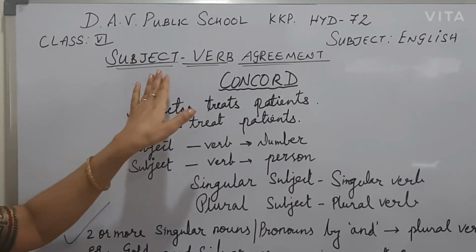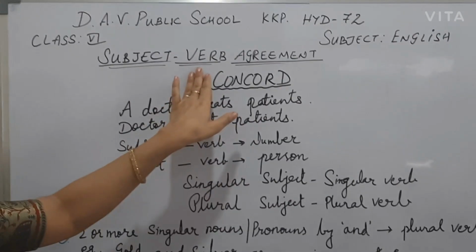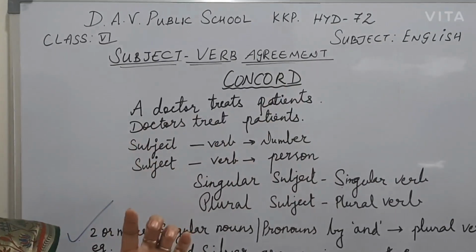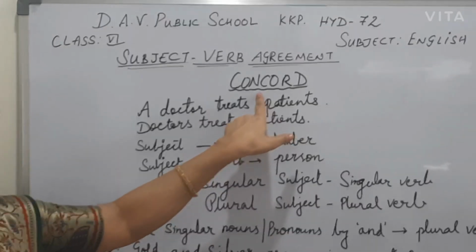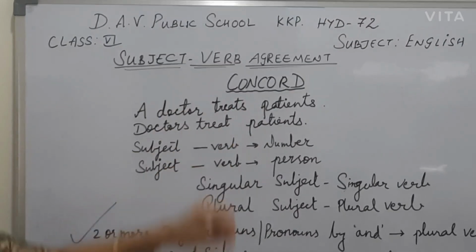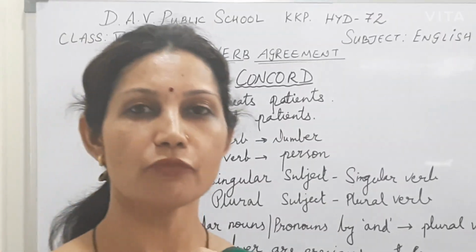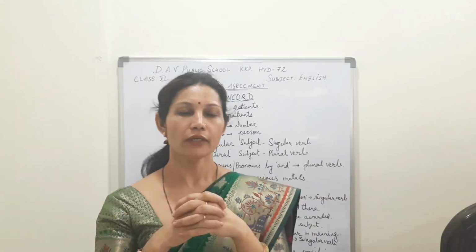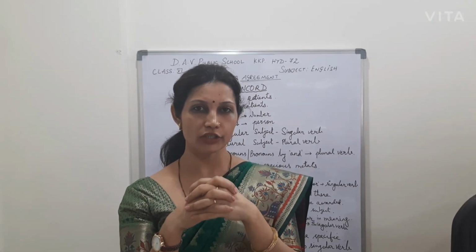So before starting the topic, we need to understand what is subject, what is verb, and what is the meaning of agreement. And children, in your textbook, under this topic, one word is used, concord. So we will understand what is the meaning of this word concord. So now, agreement means some harmony, some relationship. So if we want to be in peace, if we want to be in good relationship, we have to maintain some harmony, a good relationship.